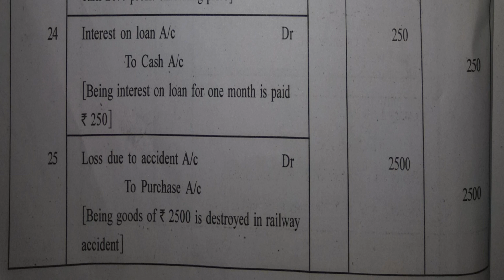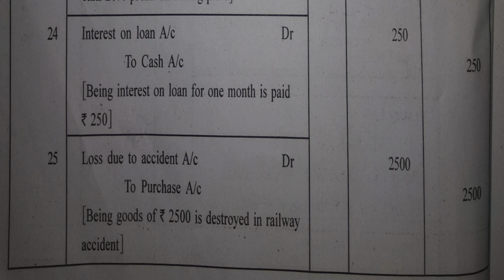Loss due to accident account debit. Why is this debited? Because as per the rule of nominal account, loss and expenses are always to be debited. Loss due to accident account debit 2500, to purchase account 2500.